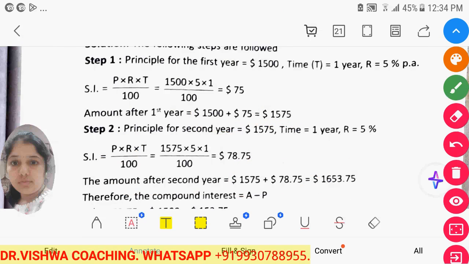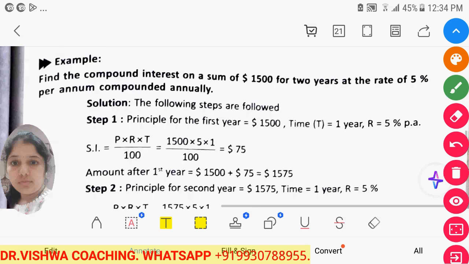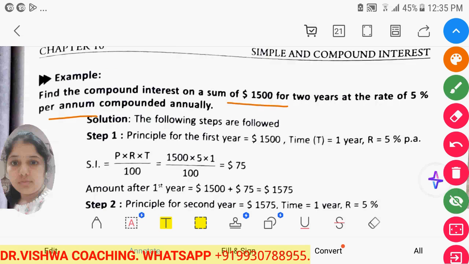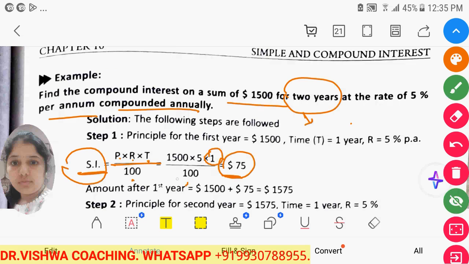See, find the compounded interest on the sum of 1,500 rupees for 2 years at the rate of 5% per annum compounded annually. Now applied for 2 years. So for the first year we use the formula for simple interest: principal multiplied by rate multiplied by time. We took the time as 1 year and divided by 100. So 75 rupees interest they have to pay for the first year.